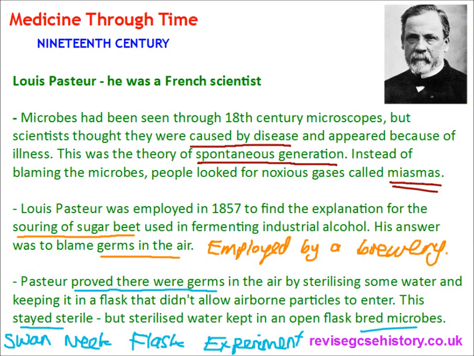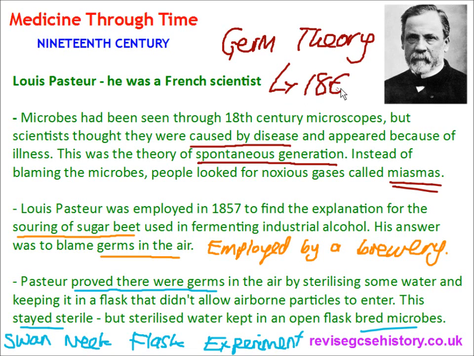And Pasteur published what we call his germ theory. We're going to be looking at this a bit more in a sec. So he published his germ theory in 1861. There is a bit of discrepancy over the date that germ theory was published. I've always understood it was published in 1861. Some say it was published in 1857, but I think that's when he was employed by the brewery. 1861, you'll be fine with that.